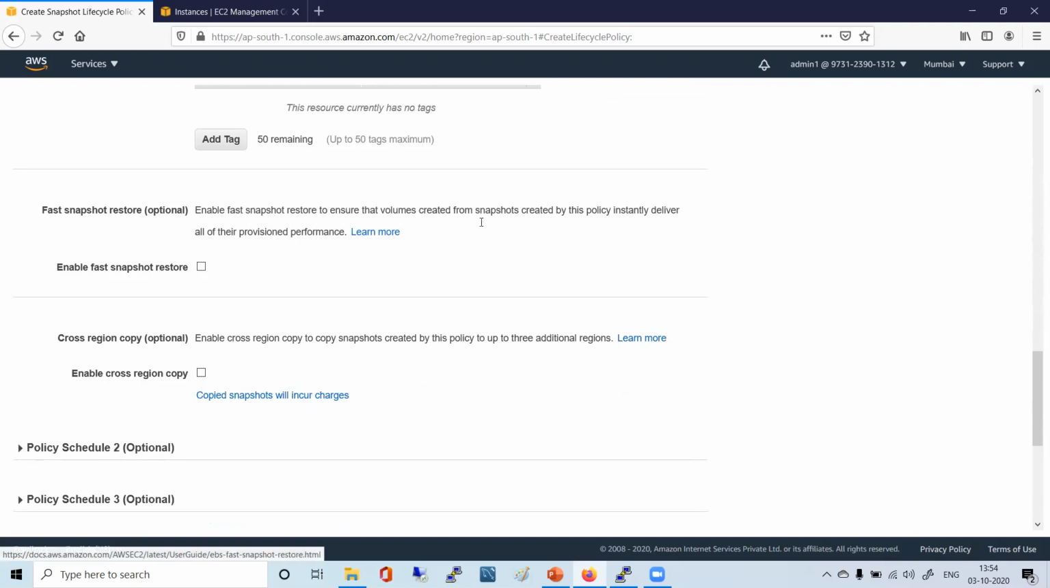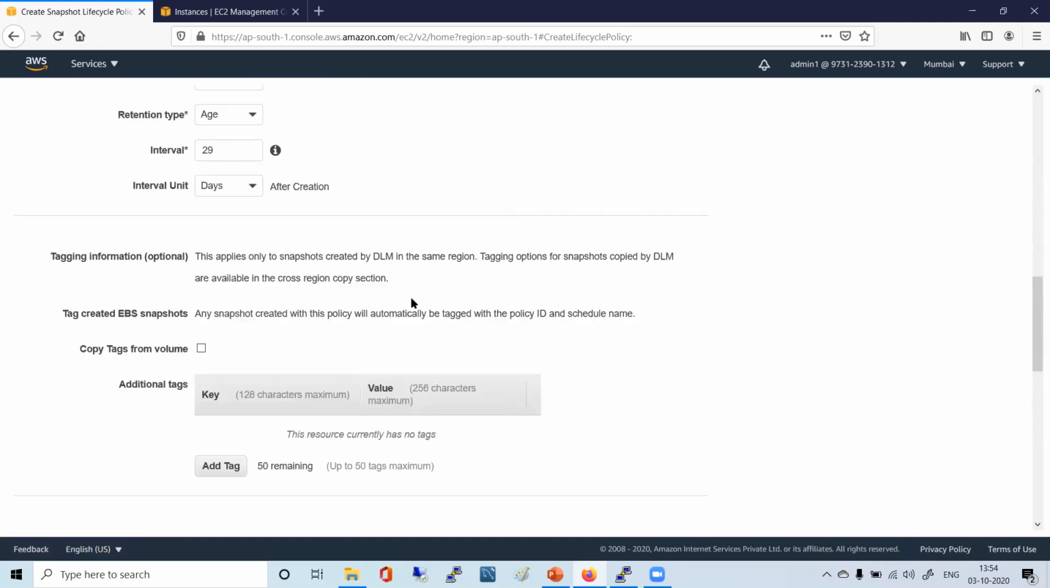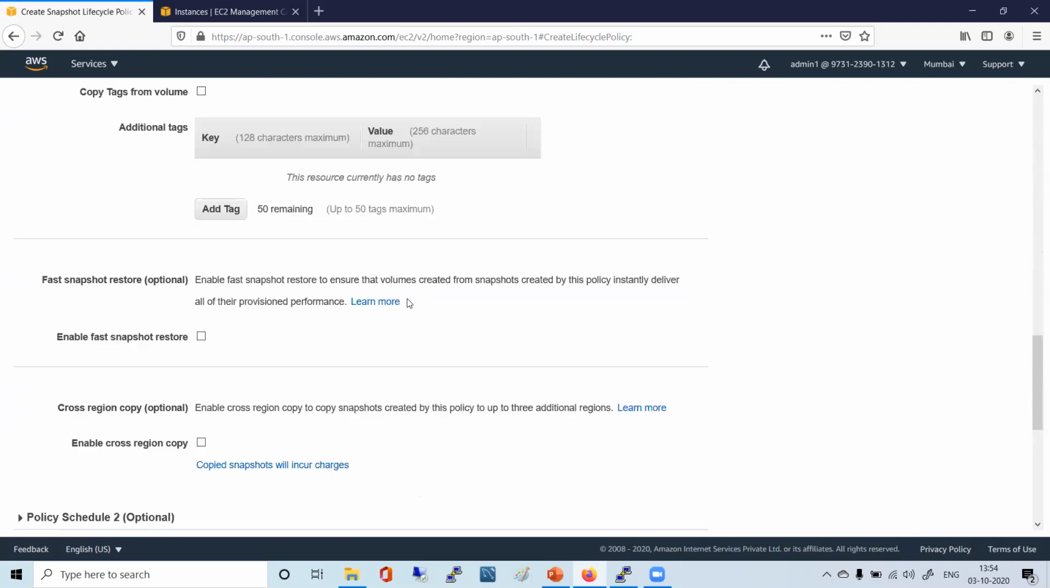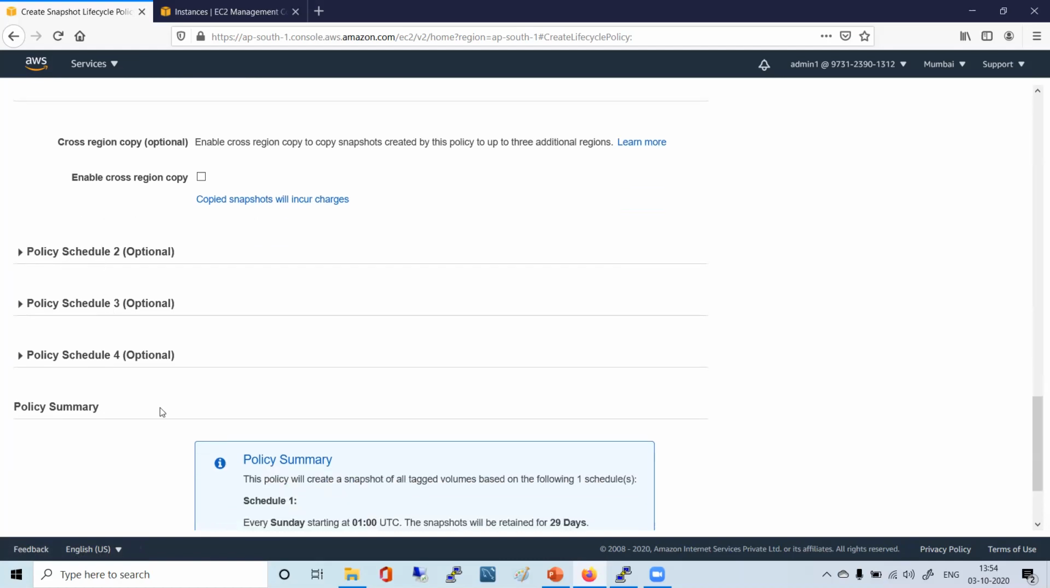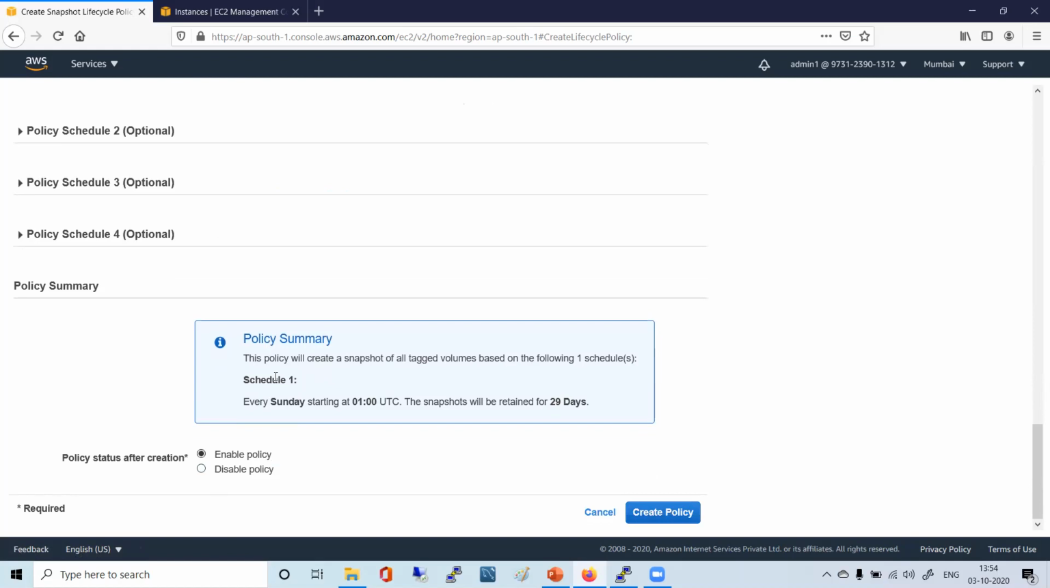Whenever you get a chance, just try to go to this page. No need to schedule. Just try to look at this, learn more, just try to understand. Here you just do a right click and look at it. You have various different policy schedules as well for different things. You can look at the summary of whatever you have done. It says the policy will create a snapshot following one schedule, schedule 1, Sunday starting at 1, and then the snapshot will be retained for 29 days. On the 30th day it will be deleted. So 29 days it will be retained.